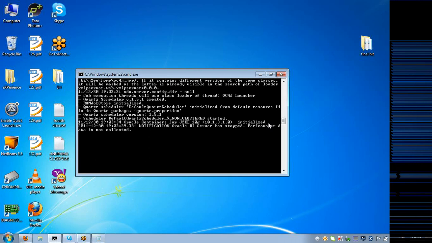Now what is this OC4J server? Have you heard of OC4J anytime? No. OC4J stands for Oracle Container for Java. This OBA application has been designed and developed using Java.